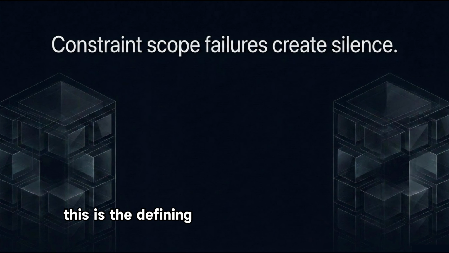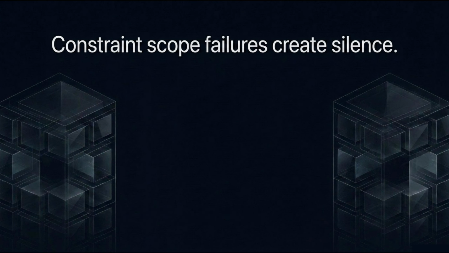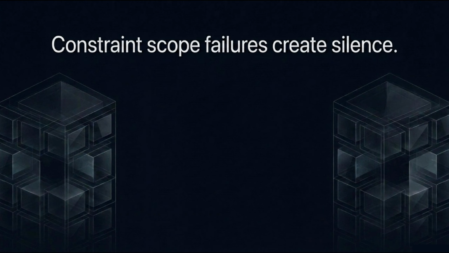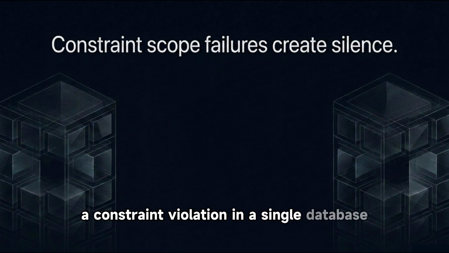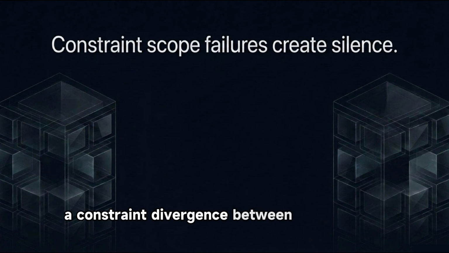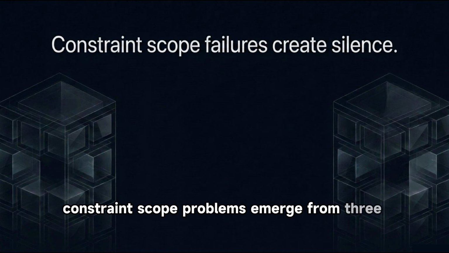This is the defining characteristic of constraint scope failures. They do not produce an error at the point the data is written. They produce an absence, a missing record, a silent drop, a gap in a downstream system that takes weeks to notice. A constraint violation in a single database throws an exception immediately. A constraint divergence between two systems produces nothing. The data just stops. Constraint scope problems emerge from 3 sources.